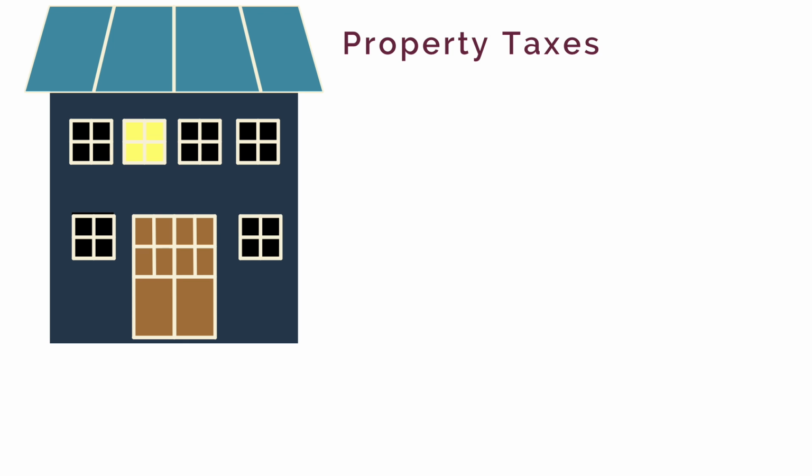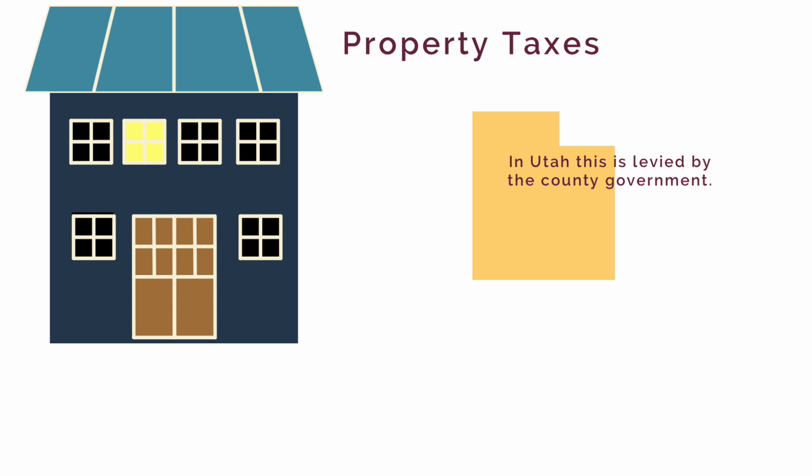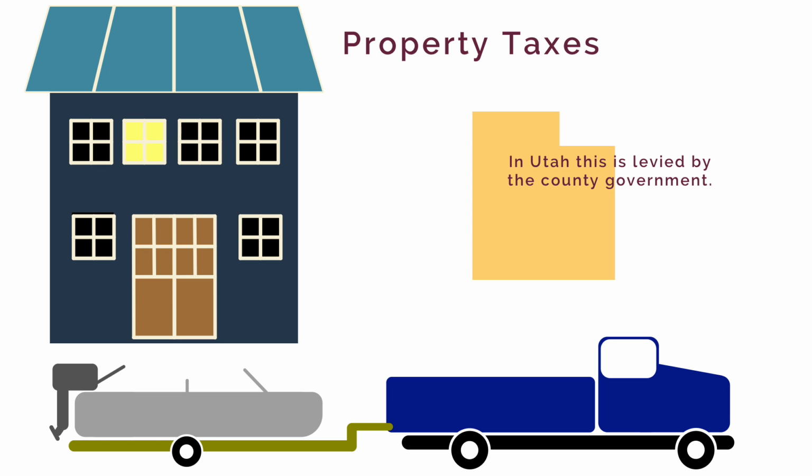Next, let's talk about property taxes. If you own a home, you are probably familiar with this tax. Depending on which state you live in determines which government levies this tax and how much that tax is. In Utah, for example, this tax is levied on the county level, and the county assesses your property and sends a bill to the homeowner. Often, however, mortgage companies will collect and pay this tax for you through your monthly mortgage payment. Another form of property tax is your vehicle, trailer, and other motorized vehicles that are required to be registered with the state. The annual registration fees are a form of property taxes.